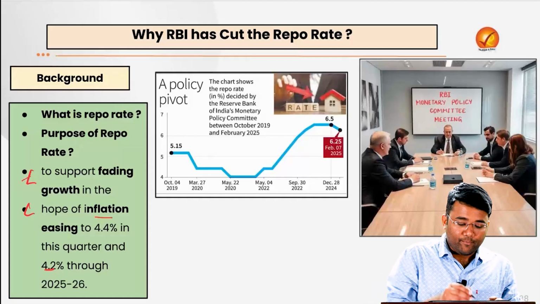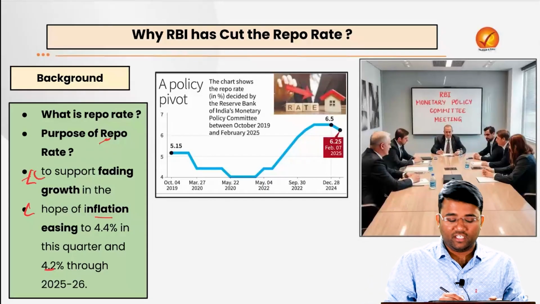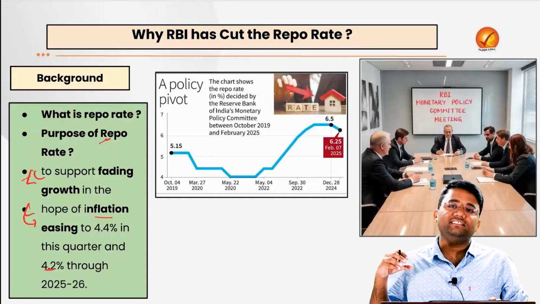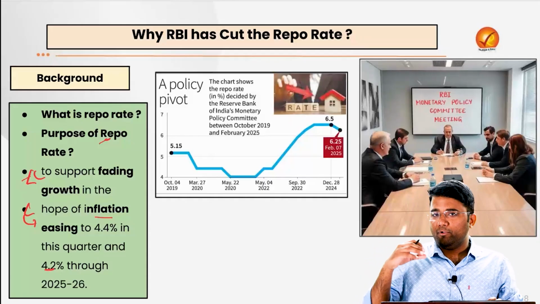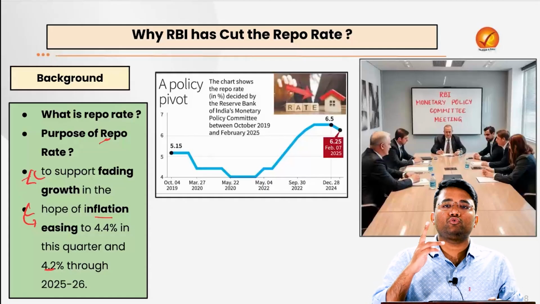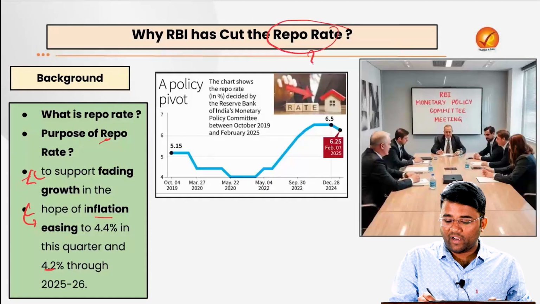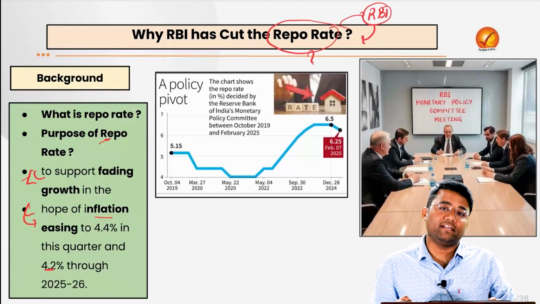Now, how this repo rate is related to the economic growth rate as well as how it is related to inflation, that we'll try to look at comprehensively in our upcoming discussion. But before moving further, let's try to address 2 important questions. First is what is repo rate? And second, why has the RBI been given this power to decide the repo rate?